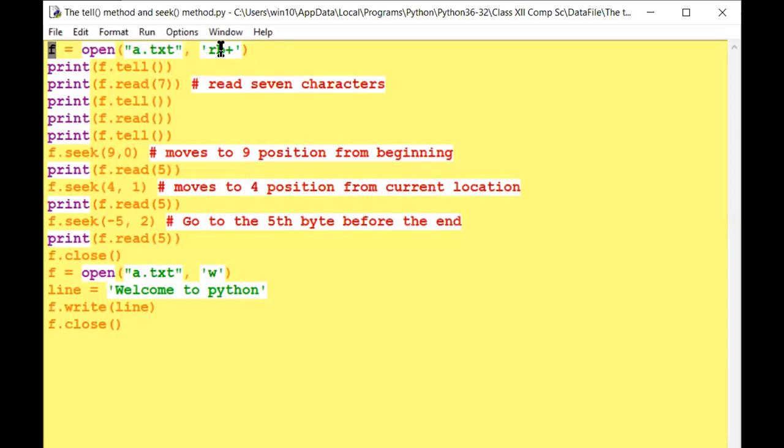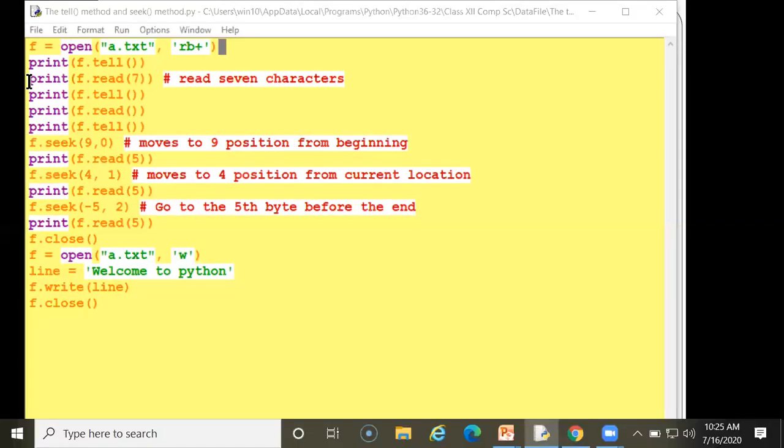This is a text file, and this is read and write binary mode. This is the mode I am defining here. So here f dot tell will print whatever position you are at. Now print, it is printing.